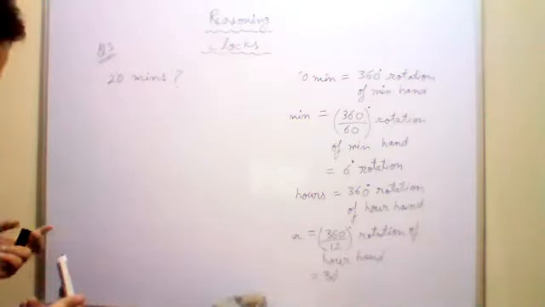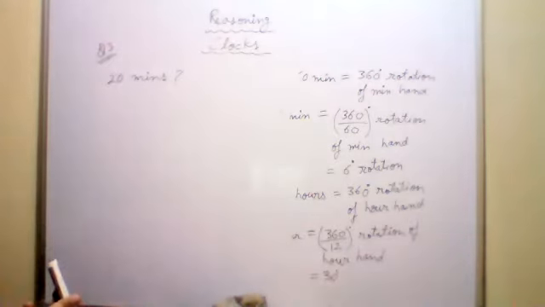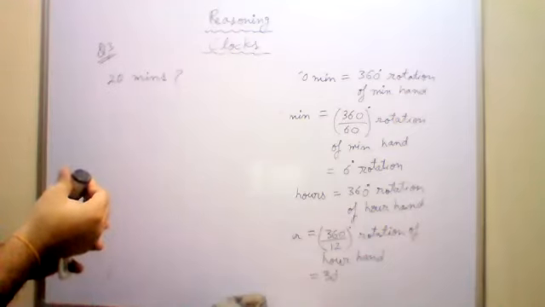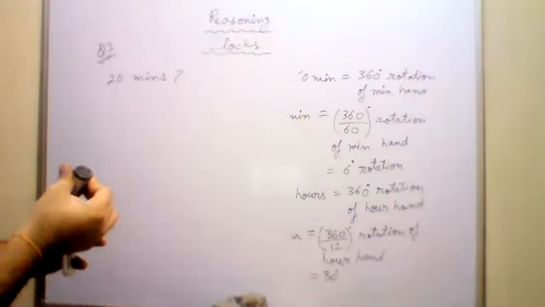Okay, let me just check. I think 10 degrees is the right answer. Others are saying we will do division. Wait, I'm telling you what to do. 0.5 is equal to 1/2.